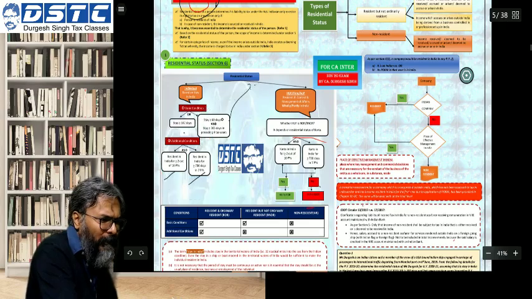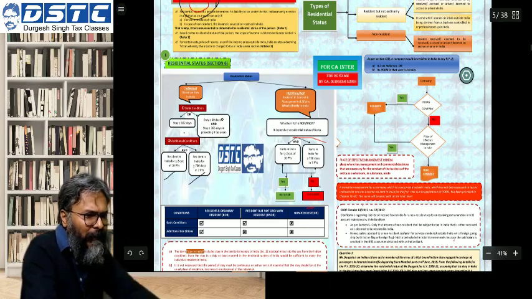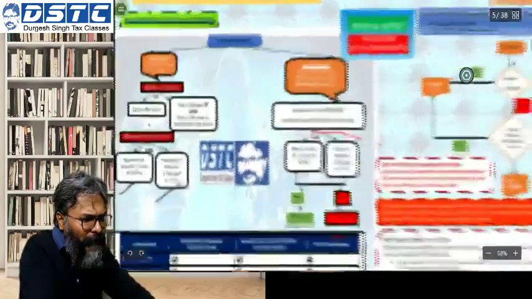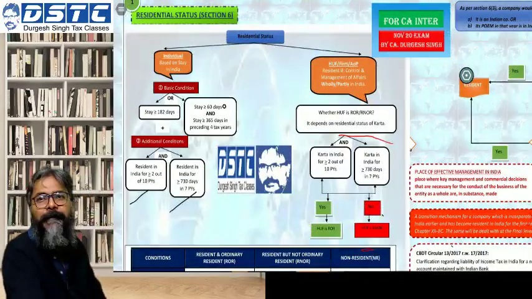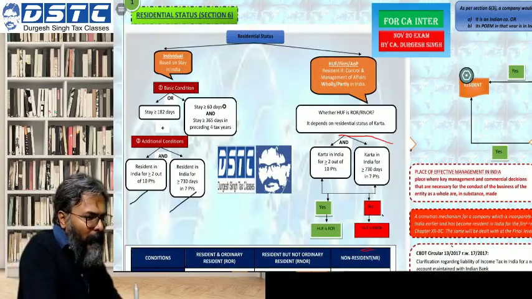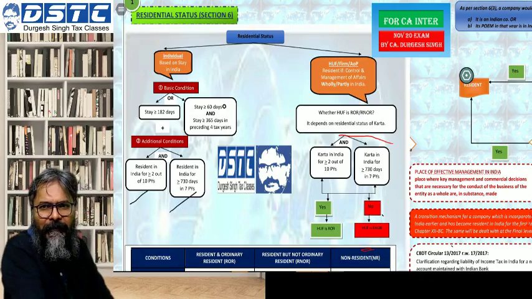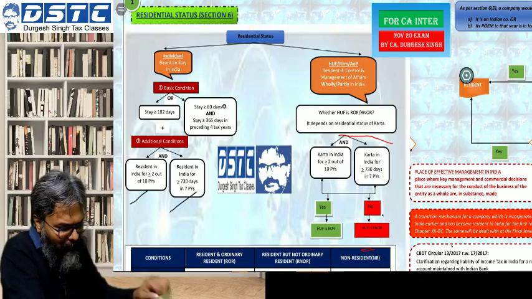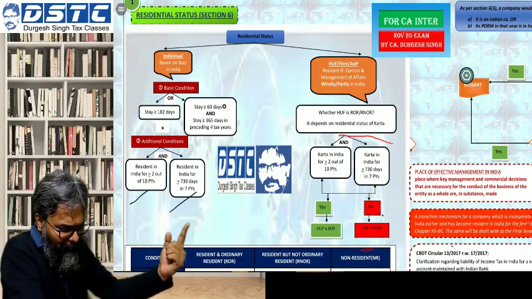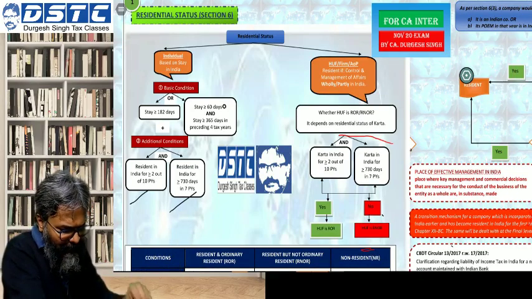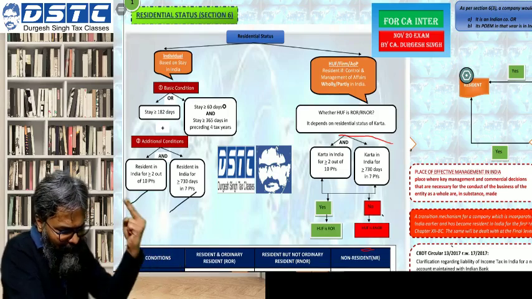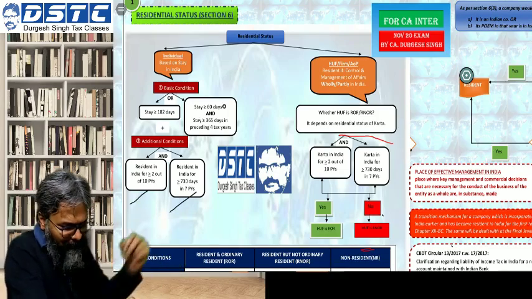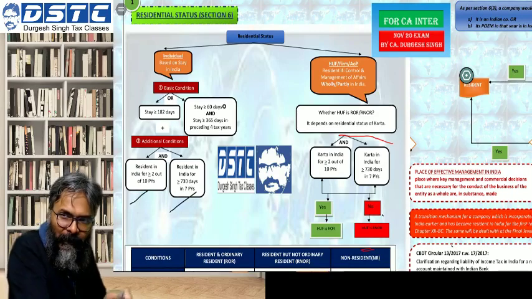Let's talk about the residential status. We'll start with the first one, for an individual. For an individual, students, as I told you yesterday, as well as for an HUF, you have resident and ordinary resident, and resident but not ordinary resident. That is what the distinction is.